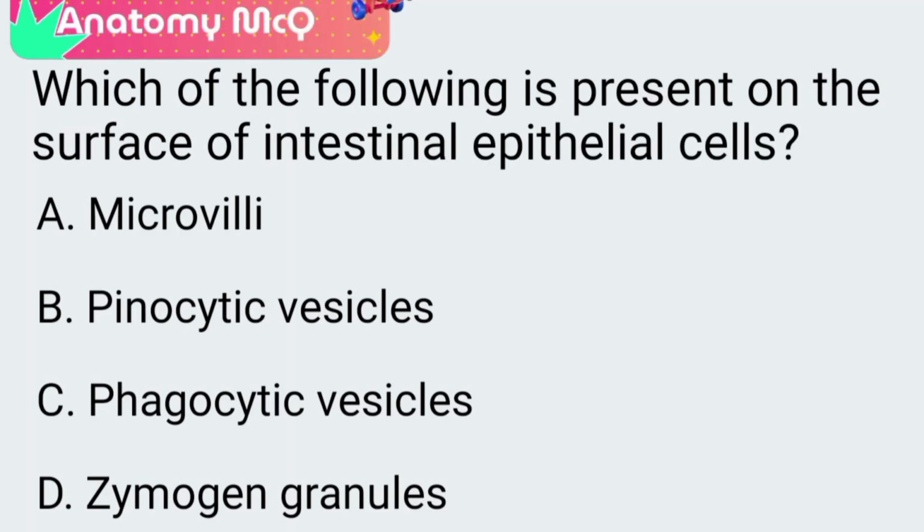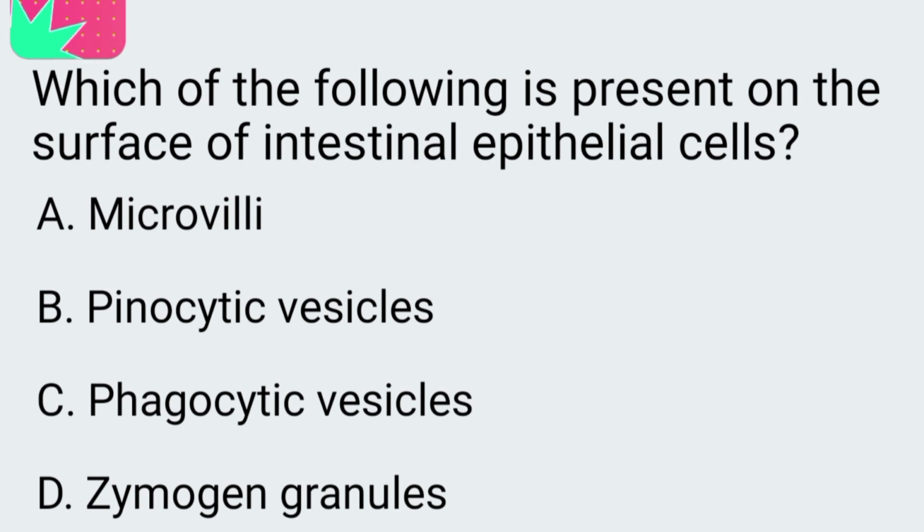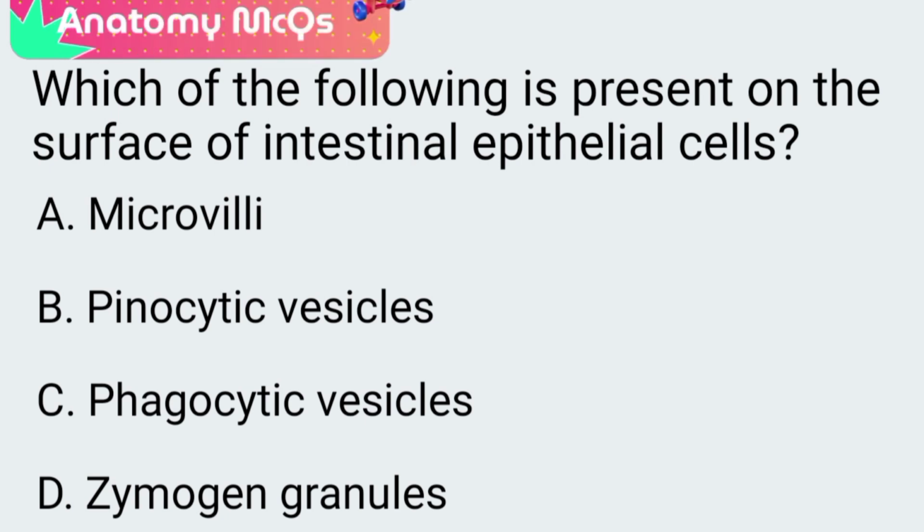Next question. Which of the following is present on the surface of intestinal epithelial cells? A. Microvilli. B. Pinocytic vesicles. C. Phagocytic vesicles. D. Zymogen granules.